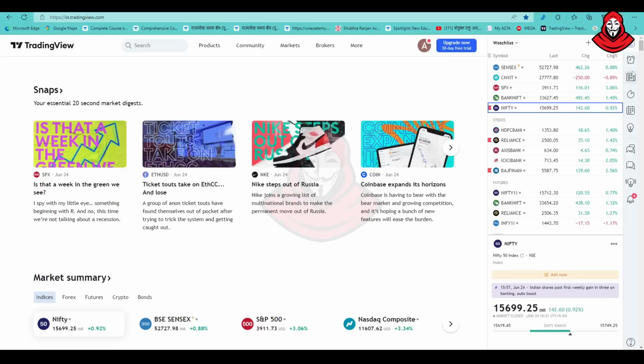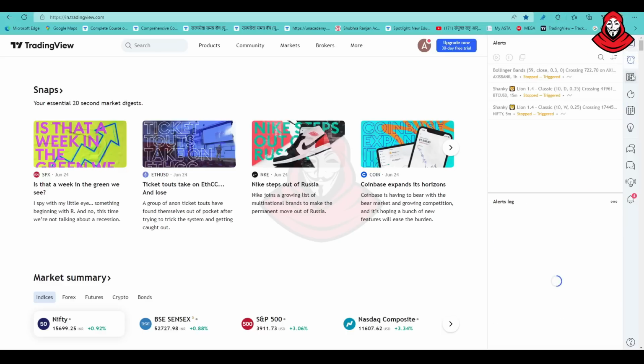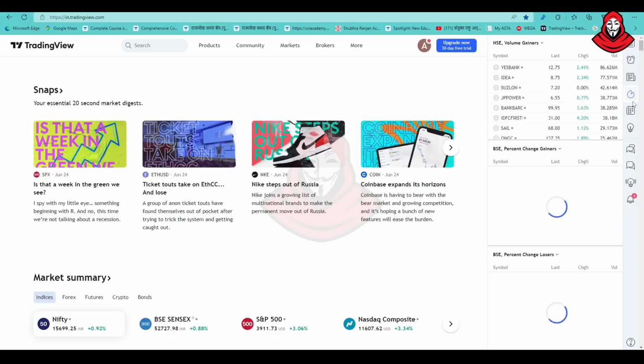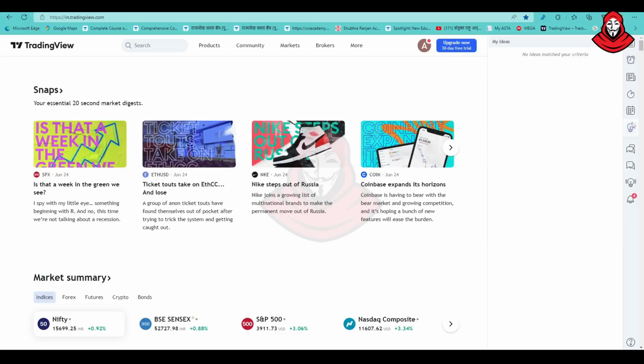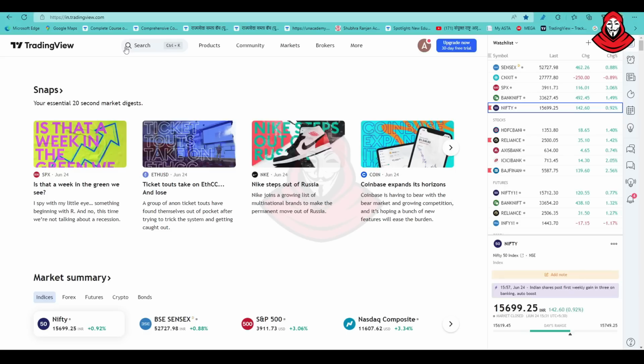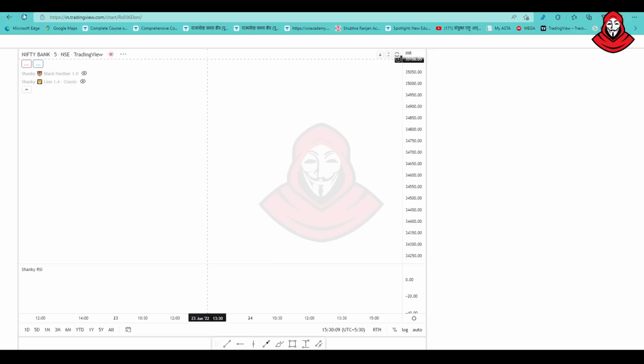Then you go to the right-hand side on the top and press that button. You can see the watchlist is already there, and alerts and all. Whatever watchlist you want to make, you can make there. Afterwards, you can go to the product menu and click the chart button.